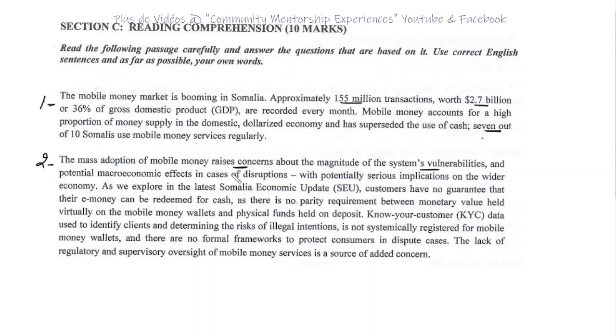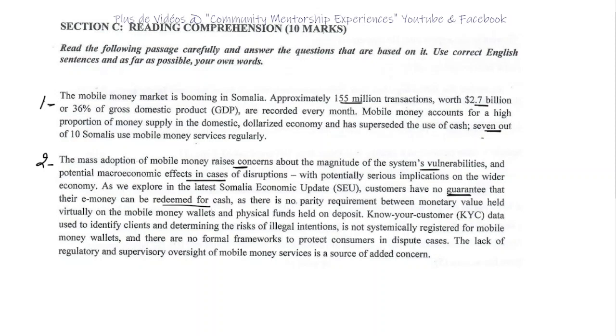Yeah, the effects in case of disruption, that's another concern. And I remember there was also something important. Yes, the lack of guarantee, because nothing guaranteed that your money can be redeemed for cash. Let us answer then question 1 and 2 because we know where they're located.